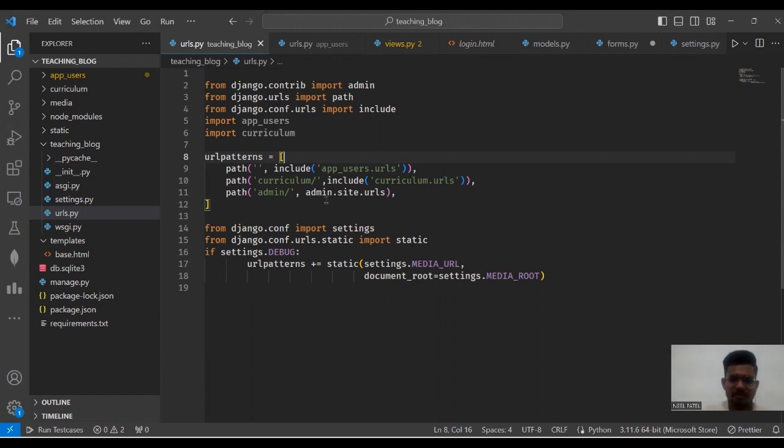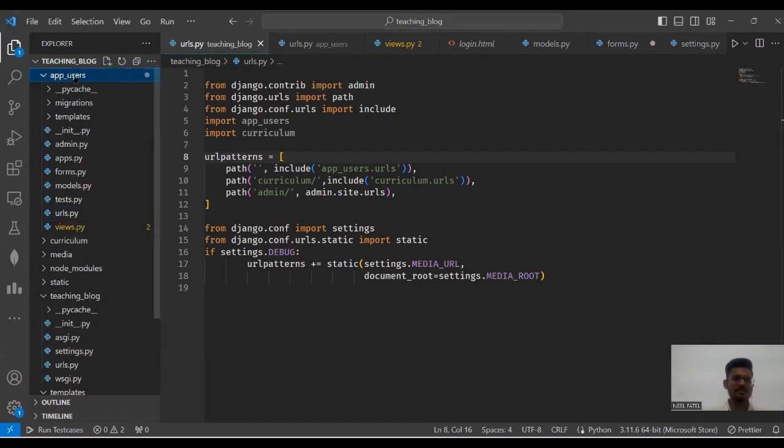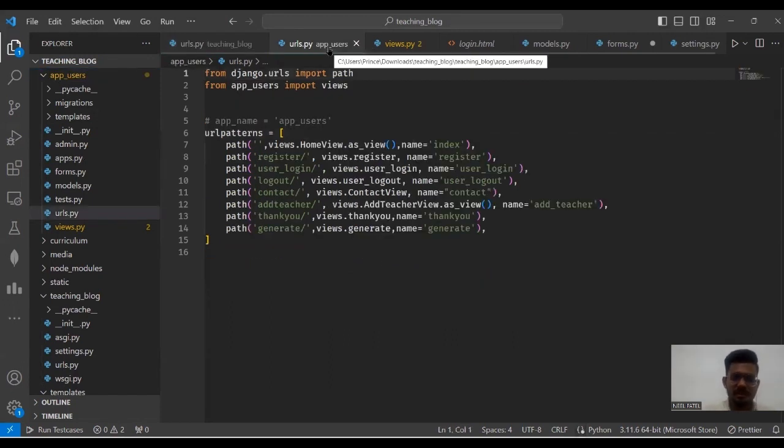So let's see our app user.url file. Here we work on the app user application. In our app user application, the urls.py file contains first the empty path, which is for the home page, with the name home view, which is a class based view.